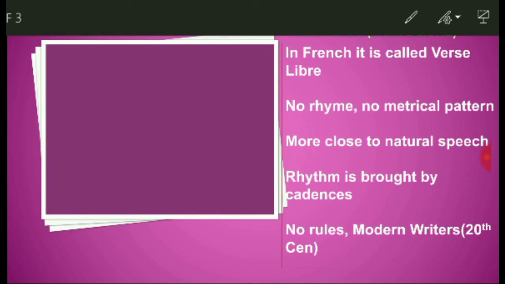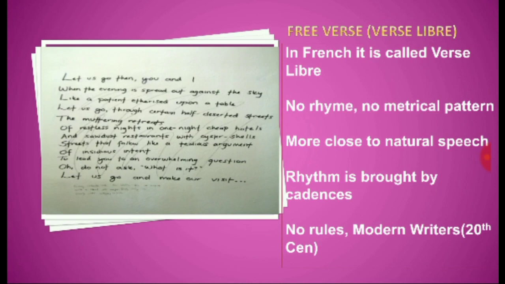Now here I am giving you an example of free verse. This is the example by Eliot, his poetry Love Song of J. Alfred Prufrock. Here you see, let us go then, you and I, when the evening is spread out against the sky, like a patient etherized upon a table. Let us go through certain half-deserted streets, the muttering retreats. You see, there is no rhythm here.